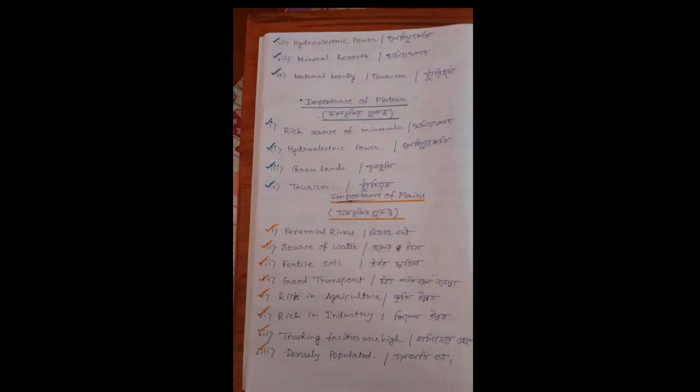The plainland of the coastal area is rich in climatic condition also. So, population density in the plain region is much greater than in the mountainous region and than in the plateau region. Okay, so these are the important